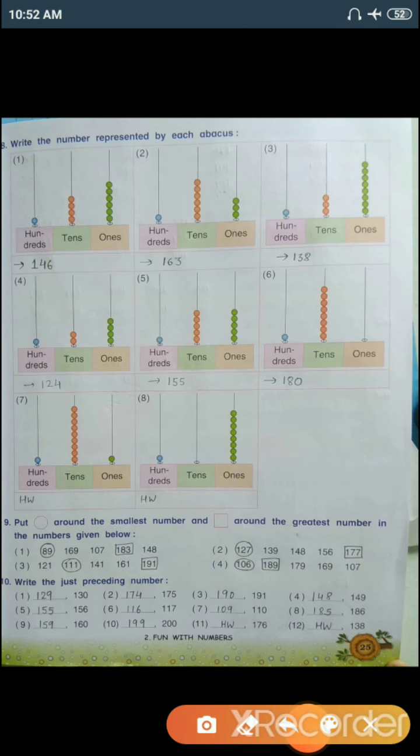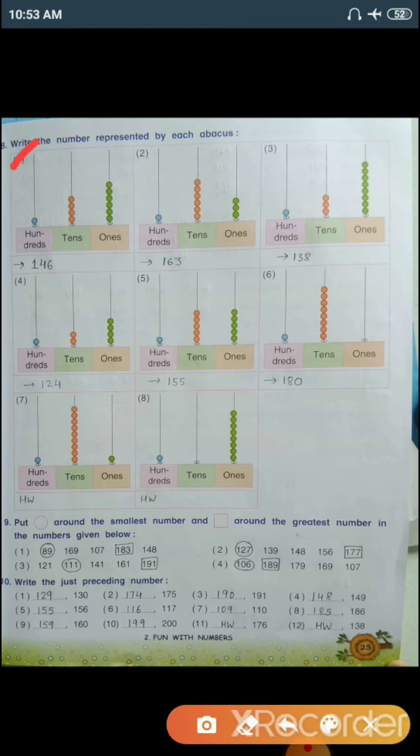Now let's start question number 8. Write the number represented by each abacus. Now you can see here the abacus is given. So the first row is in 100 form, the second one is in tens place, and the third one is on ones place. So with the help of counting beads, we need to create the number. So let's start question number 1.